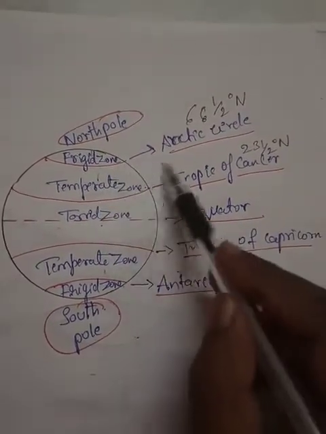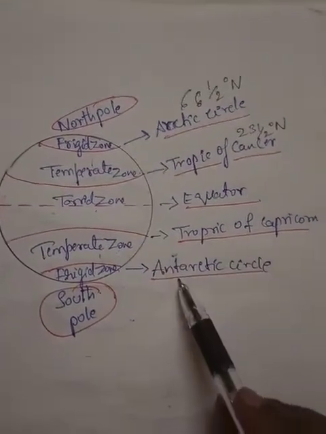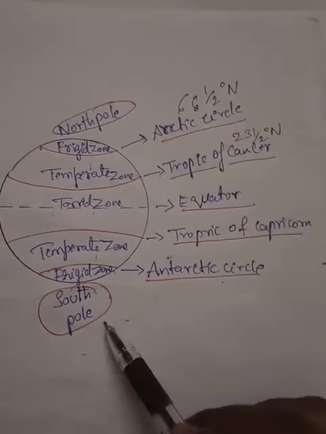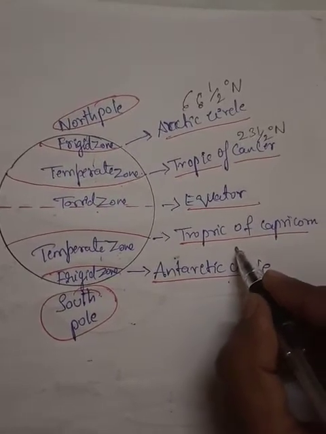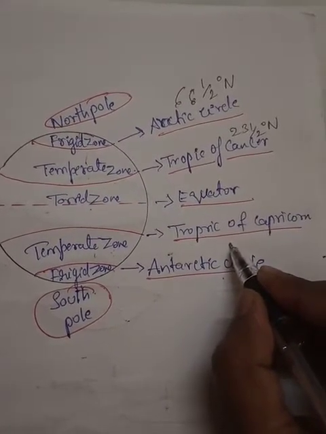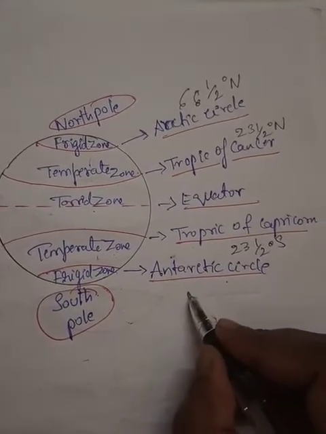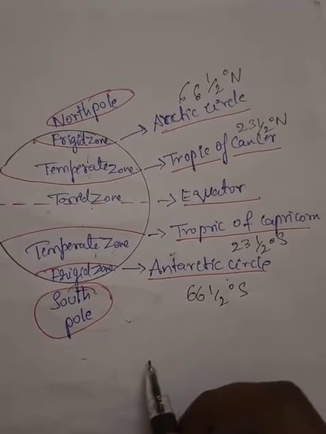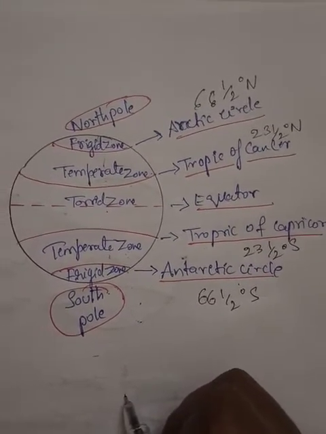The area between the Arctic Circle and the Tropic of Cancer we call a temperate zone. Towards the South Pole, the area between the Tropic of Capricorn and the Antarctic Circle is also a temperate zone. And what is the degree? The Tropic of Capricorn is around 23 and a half degrees south, and the Antarctic Circle is 66 and a half degrees south. In the Southern Hemisphere, this is known as the temperate zone.